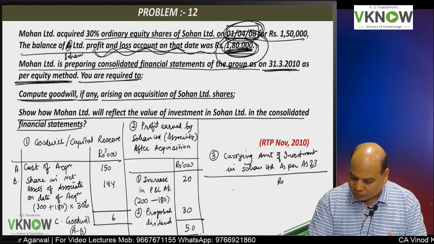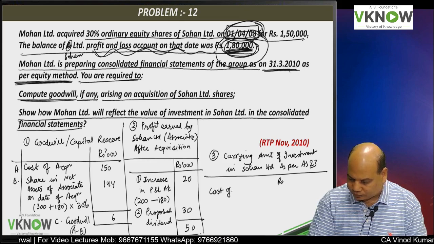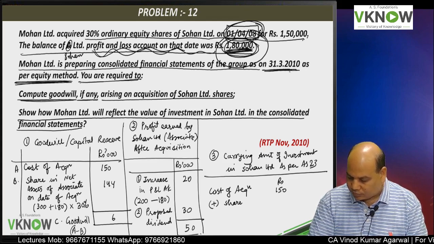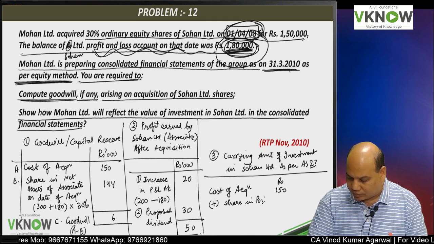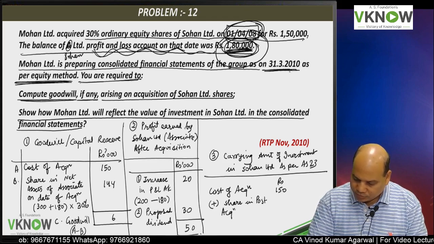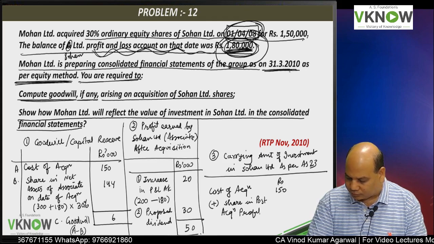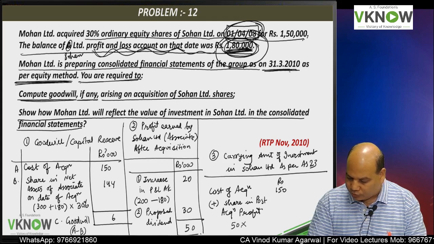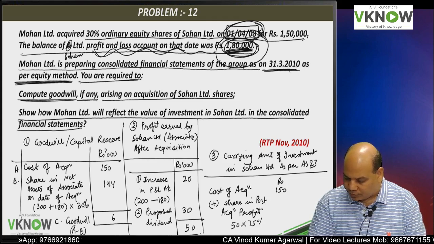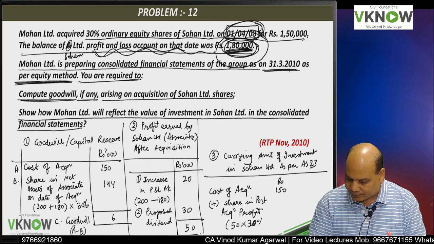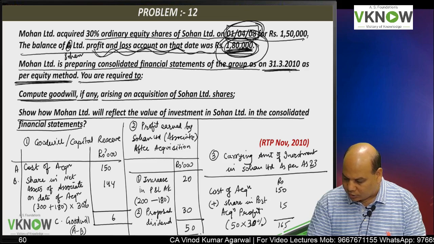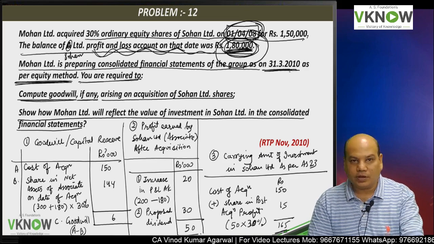So my cost of acquisition is 150. I will add share in post acquisition profit, which will be 50 into 30%, that is 15, and the total carrying amount will be 165.